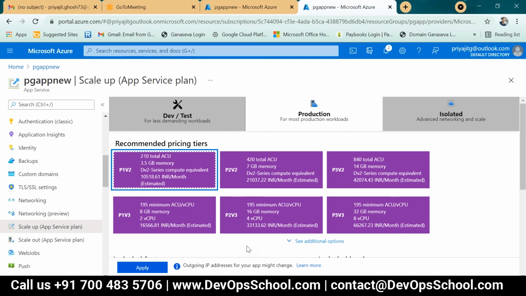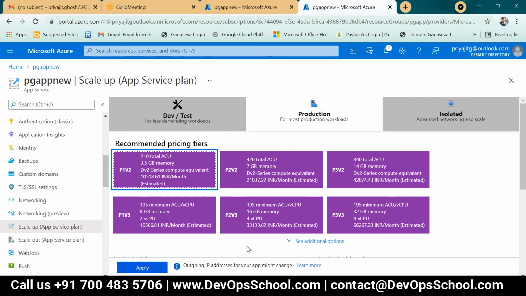After taking these types of observations, you have to change the scale out option. This means P1 V2, which has 3.5 GB memory, runs under one CPU by default. Let's say by default scale out is 1 and scale up is P1 V2, so P1 V2 is currently running under one CPU, right?